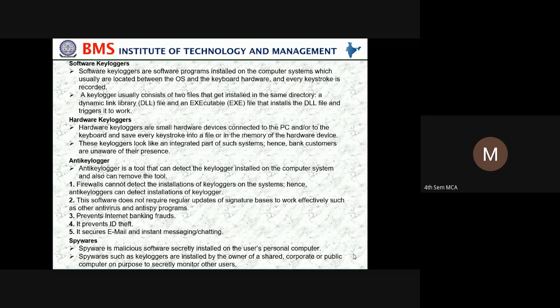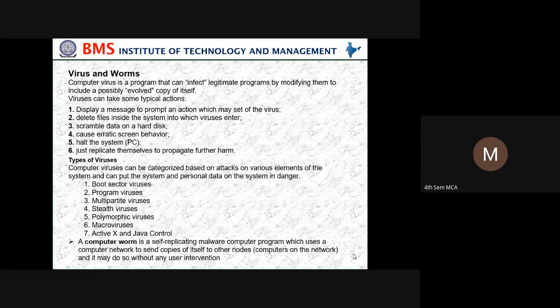Then spyware is malicious software secretly installed on the user's personal computer. Spyware such as keyloggers is installed by the owner of a shared corporate or public computer on purpose to secretly monitor other users. Viruses and worms. A computer virus is a program that can infect legitimate programs by modifying them to include a possibly evolved copy of itself.